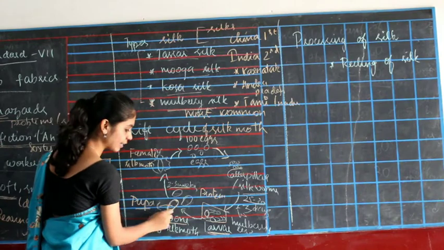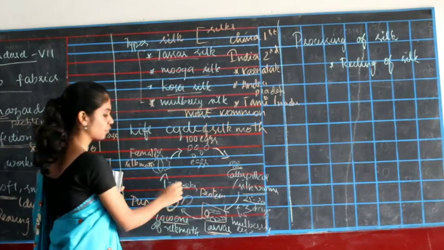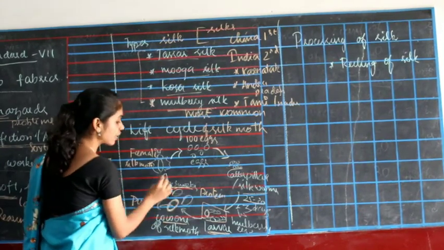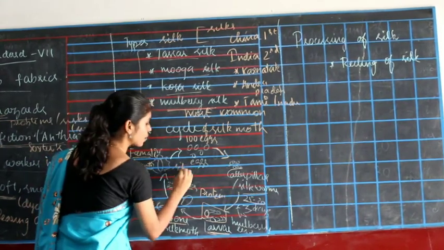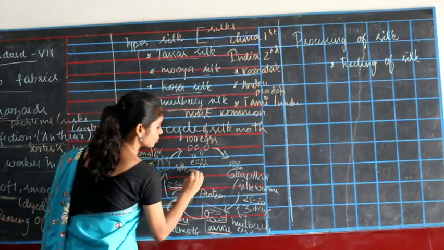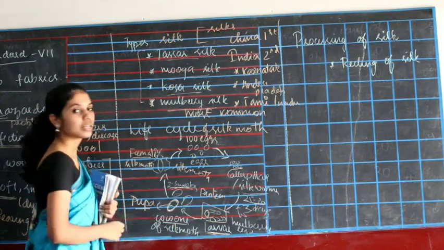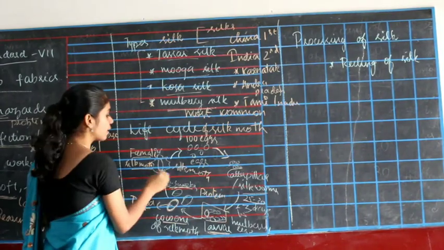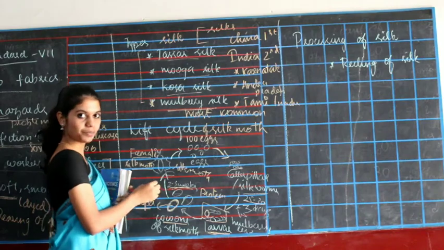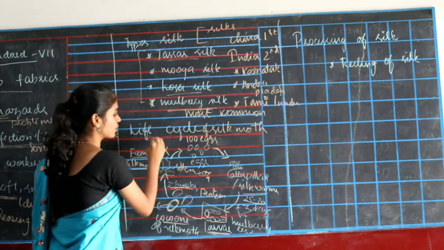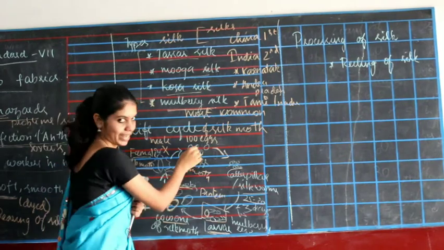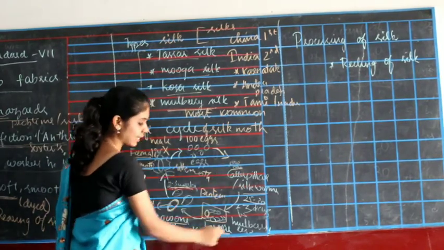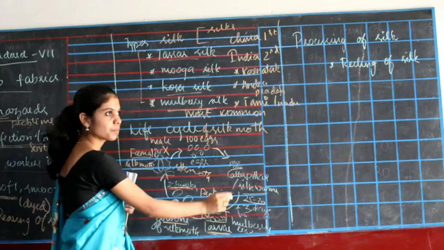After staying in the cocoon for 2 to 3 weeks, a new silk moth is produced. This silk moth reproduces. It mates with a male and produces more eggs, and the life cycle continues.